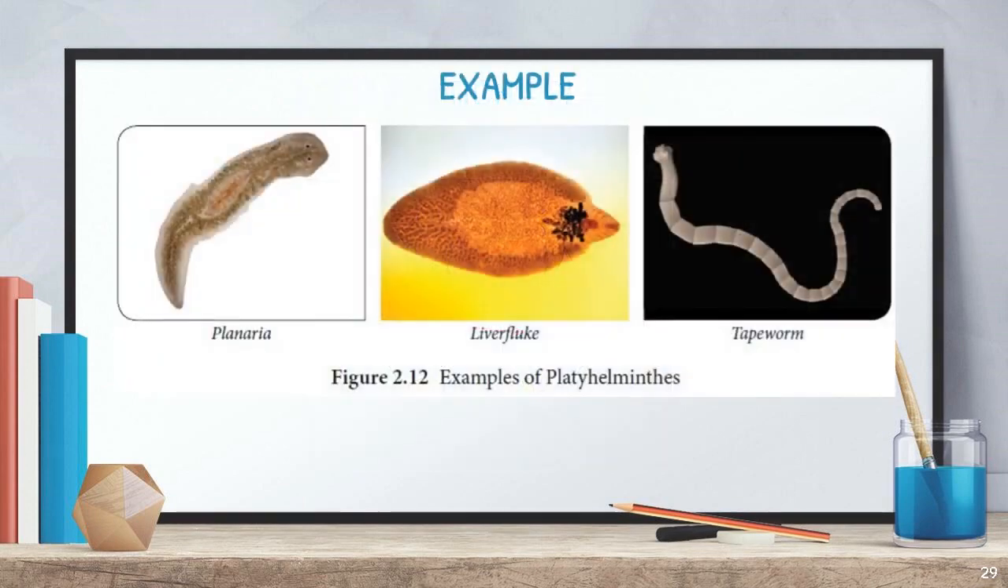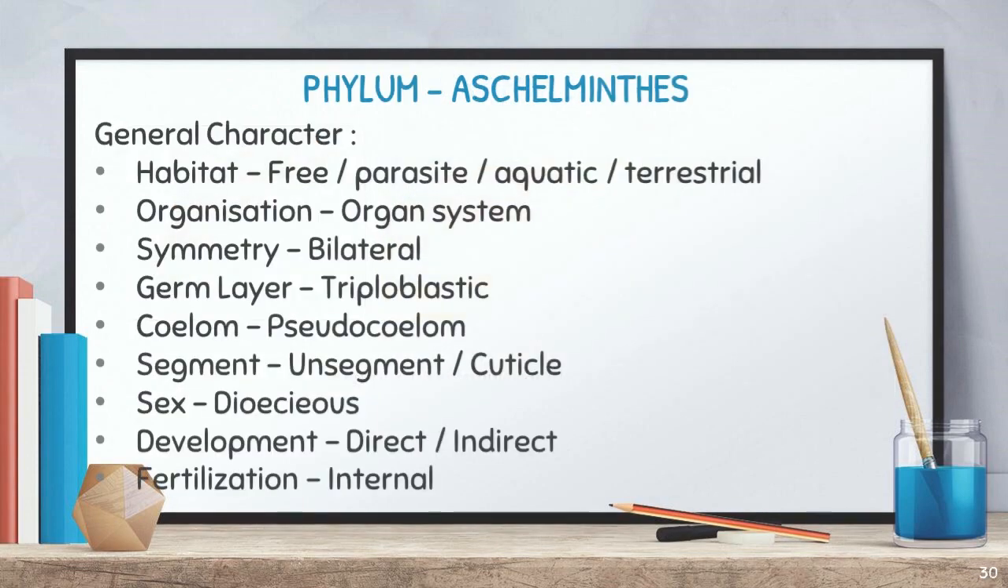And a few examples we could give for phylum Platyhelminthes are planaria, liver fluke, as well as tapeworm. Is it clear? So first we learned a few general characters, then very specific characters for phylum Platyhelminthes. Okay, shall we go to the next phylum? And the next phylum is phylum Aschelminthes.